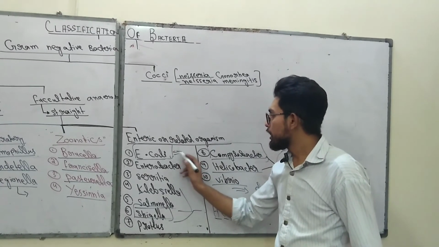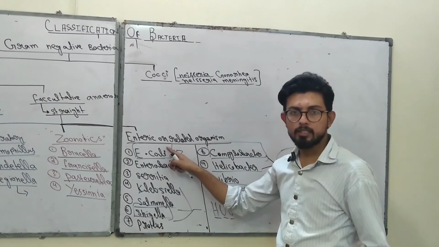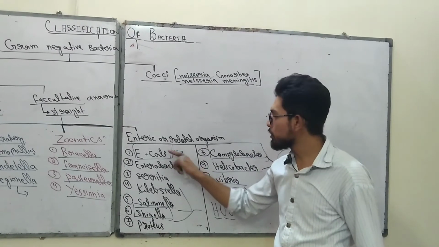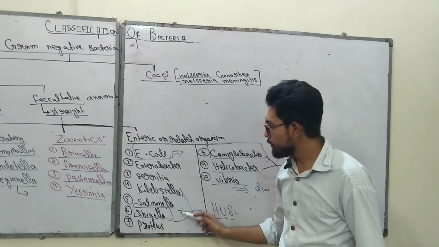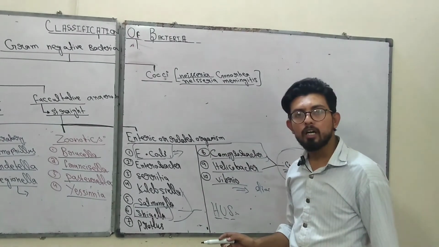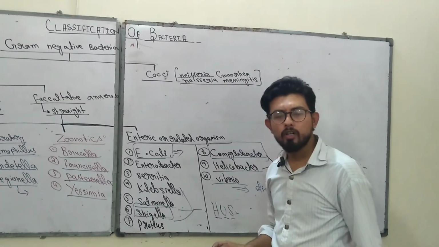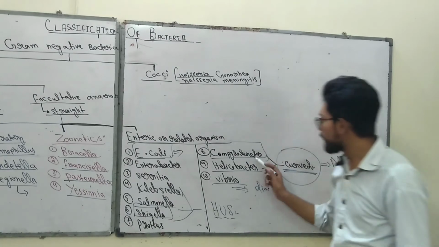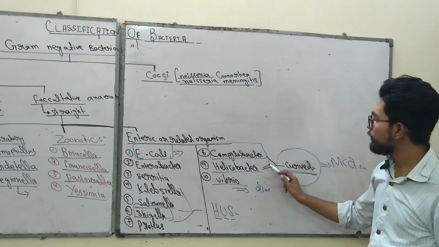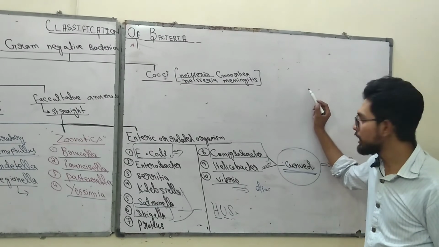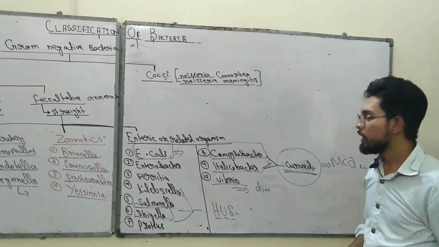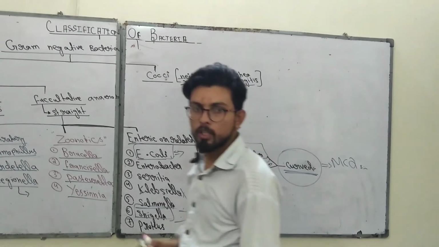E. coli not only causes gastrointestinal disorders but also urinary tract infections. Klebsiella, Salmonella and Shigella are the most common agents that cause diarrhea. Helicobacter is a very important bacterium because it causes gastritis, peptic ulcer and duodenal ulcer, and Vibrio also causes diarrhea.